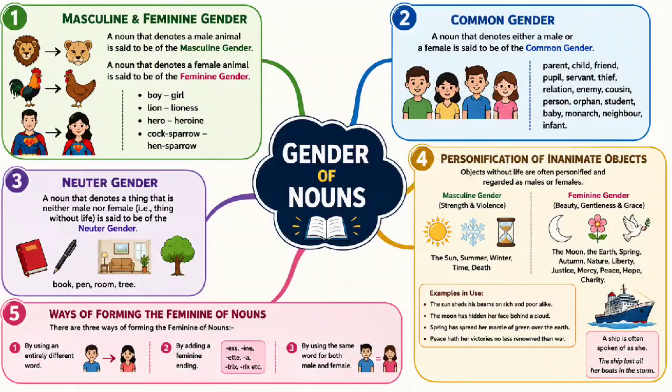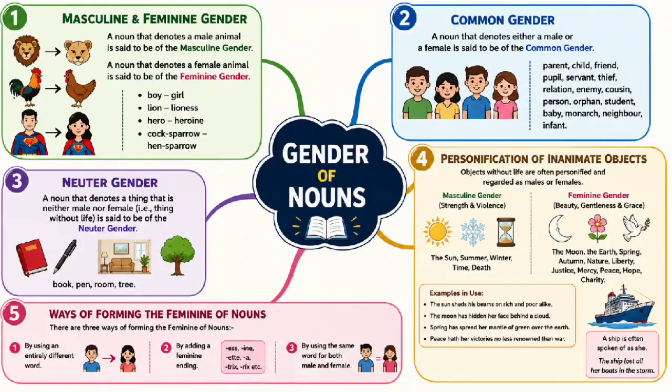The feminine gender is sometimes applied to objects remarkable for beauty, gentleness, and gracefulness, as the moon, the earth, spring, autumn, nature, liberty, justice, mercy, peace, hope, charity. The moon has hidden her face behind a cloud. Spring has spread her mantle of green over the earth. Peace hath her victories no less renowned than war.